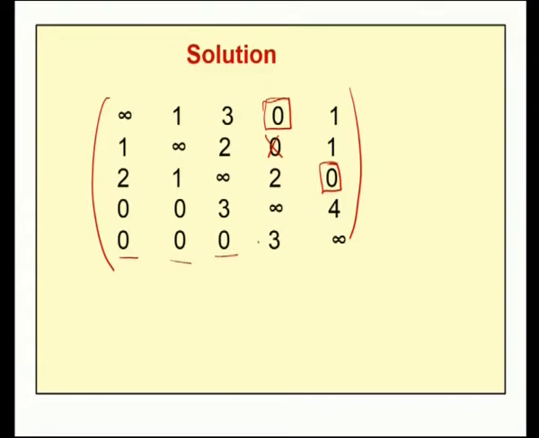Next, I will come to the columns. In the first column 2 zeros are there, therefore, I cannot make an assignment. In the second column 2 zeros are there, I cannot make an assignment. In the third column I have only 1 zero, therefore, in the third column I can make this assignment. So, I will assign this 0. Once I assign this 0, if any 0 is there in the corresponding row, we have to strike it out. We should not assign any 0 in this row, therefore, I will strike this 0 and this 0.